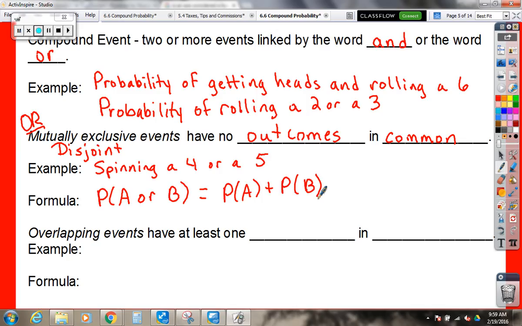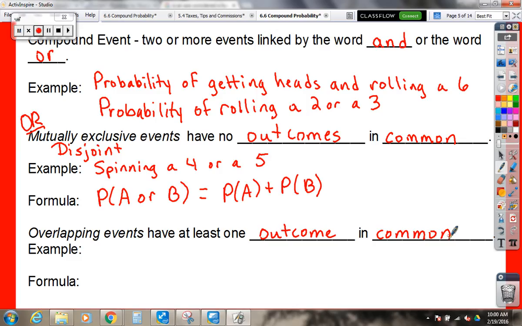Okay, next type are overlapping events. The word overlapping makes sense. If things are overlapping, they overlap. They have at least one outcome in common. So disjoint or mutually exclusive events have no outcomes in common, but overlapping events do.